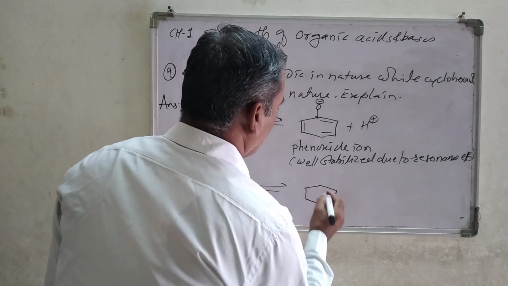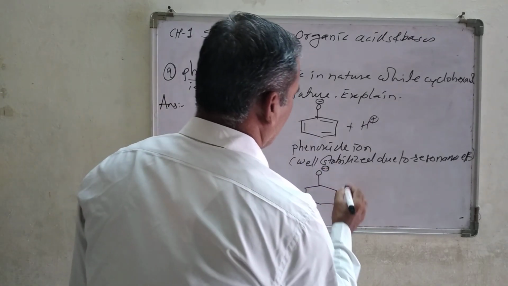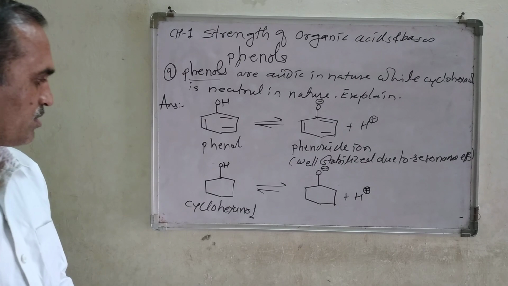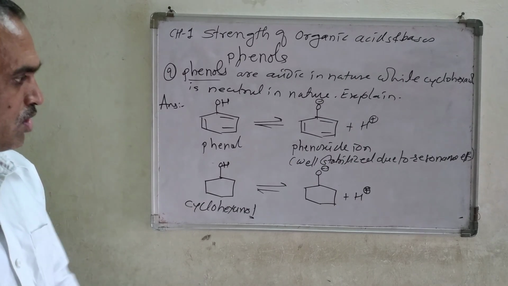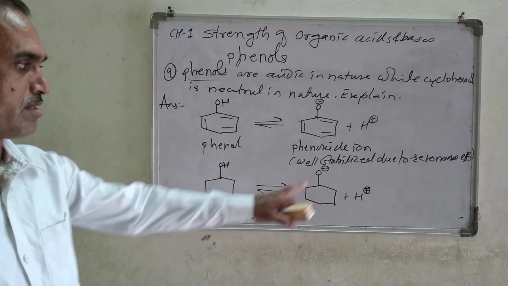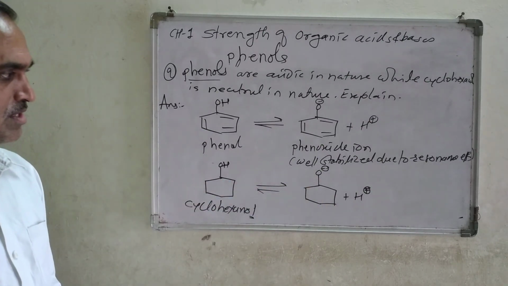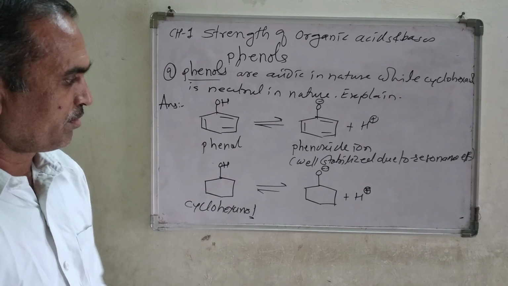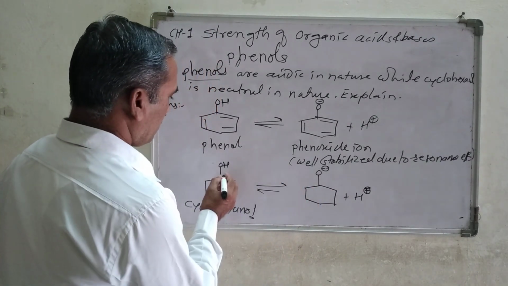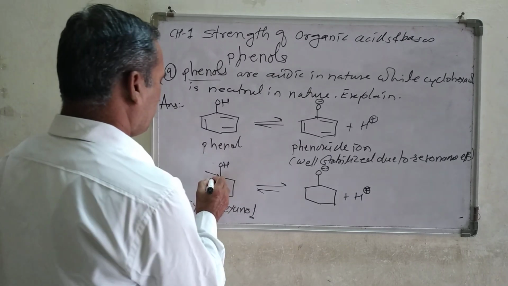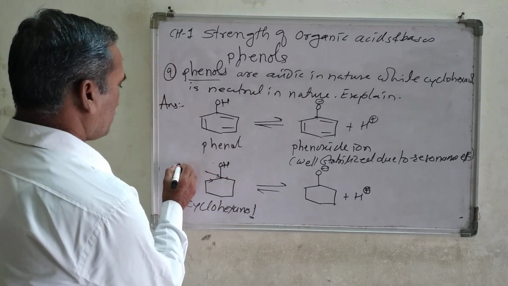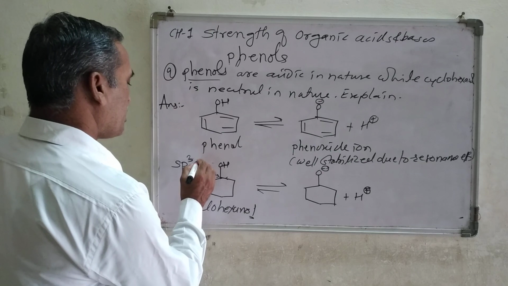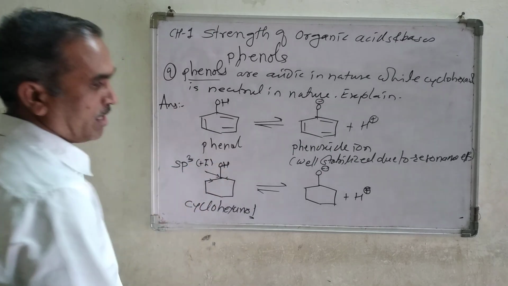We get this type of structure with a minus charge, the alkoxide, cyclohexoxide. Look, the OH is attached to this carbon atom, which shows sp3 hybridization, and as we know, sp3 hybridization shows a plus I effect.